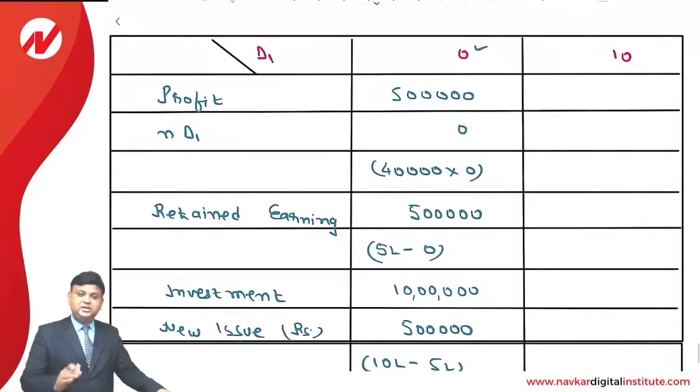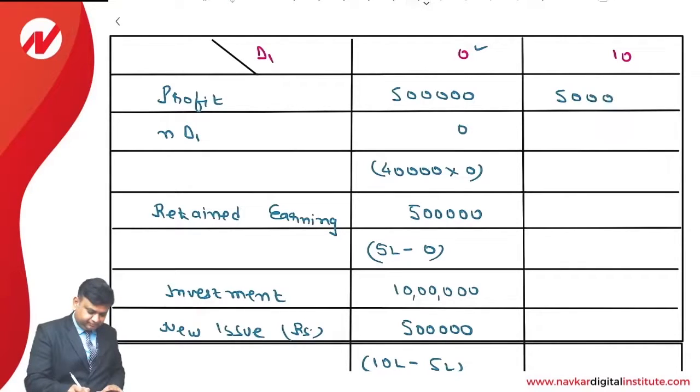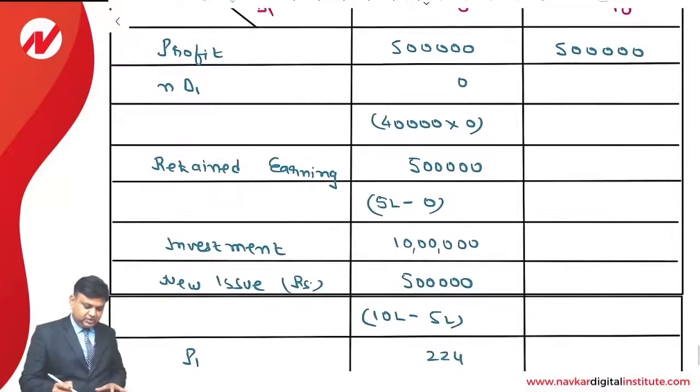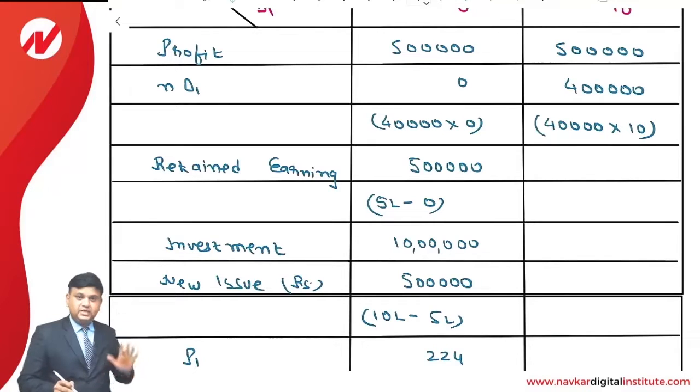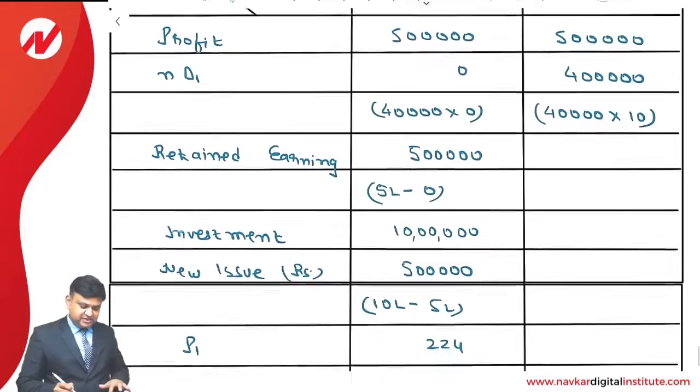Okay, if the dividend is rupees 10 per share, what will happen? Again, the profit of the company is 5 lakhs. Number of equity shares is 40,000. Dividend per share is rupees 10. So it comes to 4 lakhs. We have earned 5 lakhs, dividend is 4 lakhs. So what is the retained earning? 1 lakh.